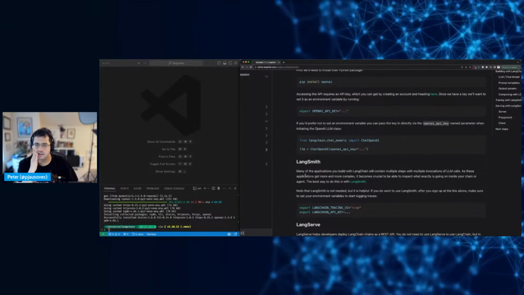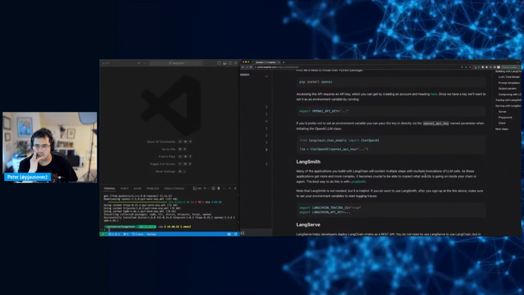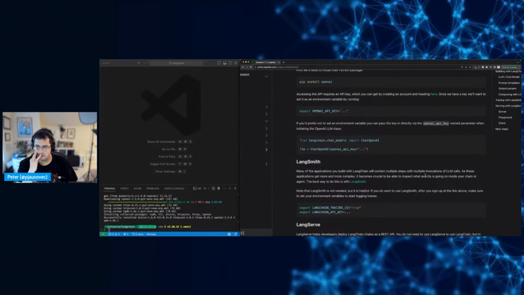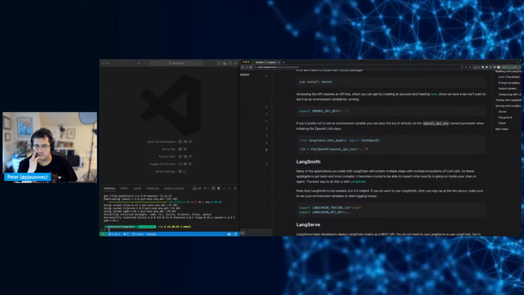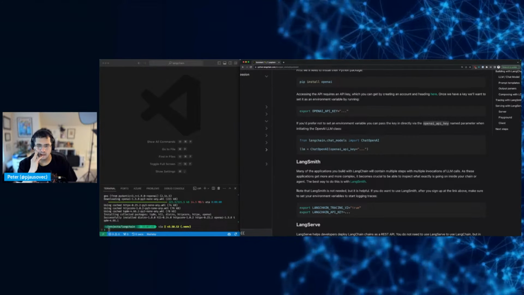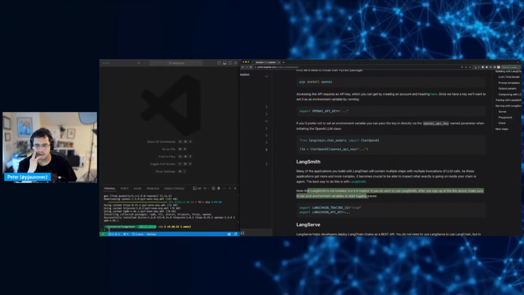So many of the applications you build will contain multiple steps with multiple invocations of LLM calls. As these applications get more complex, it becomes crucial to be able to inspect. Yeah, I agree. LangSmith. Note that LangSmith is not needed.